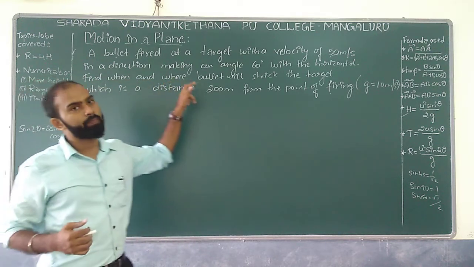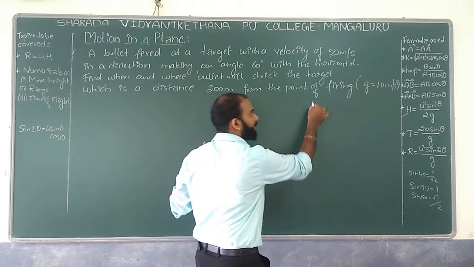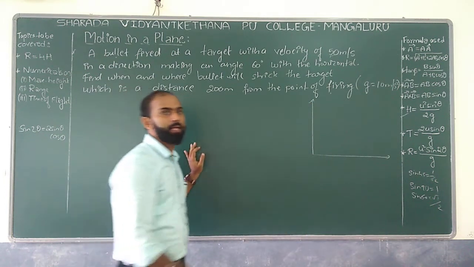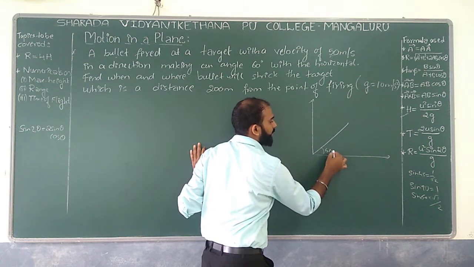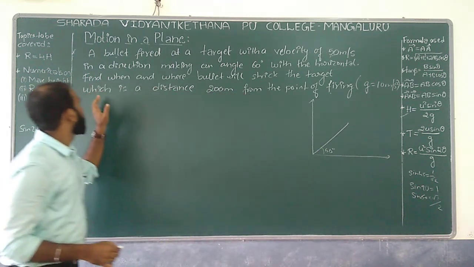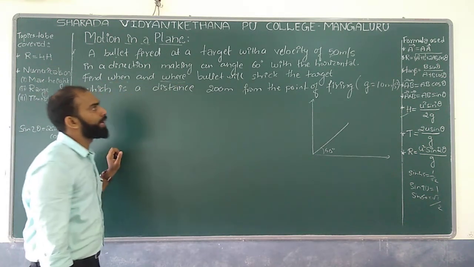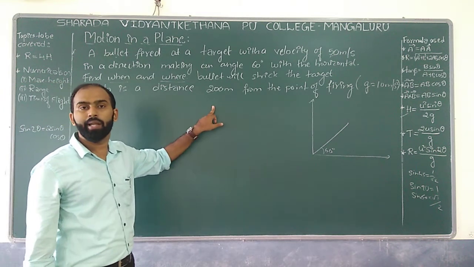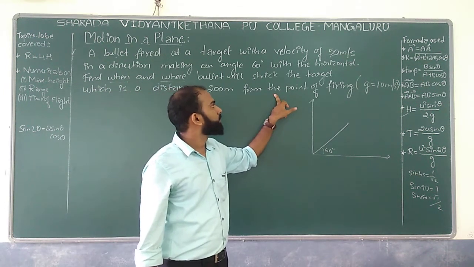So in the direction of making an angle 60 degree with respect to the horizontal. If I take this as the y-axis and this as the x-axis, you have fired in such a way that the bullet makes an angle 60 degree with respect to the horizontal component. Your job is to find when and where the bullet will strike the target, which is at a distance, the target which is there at a distance 200 meter from the point of firing.